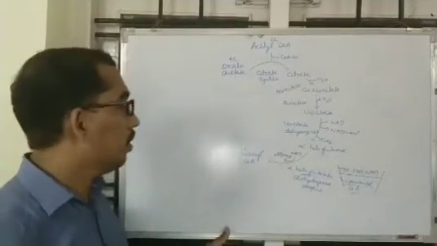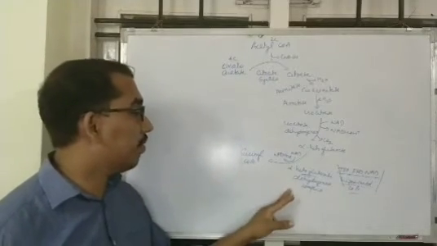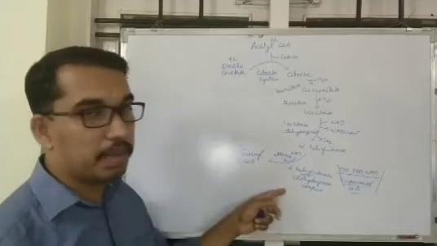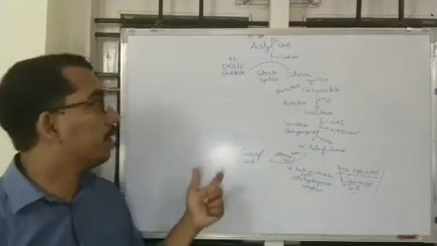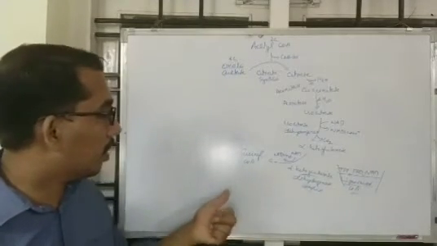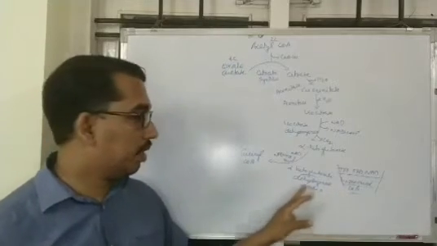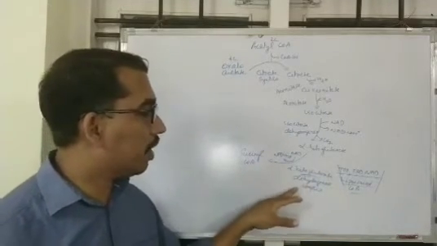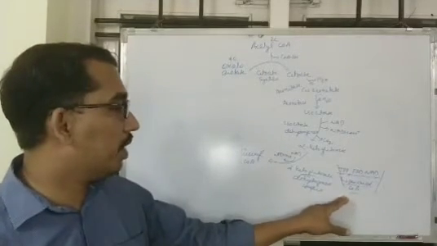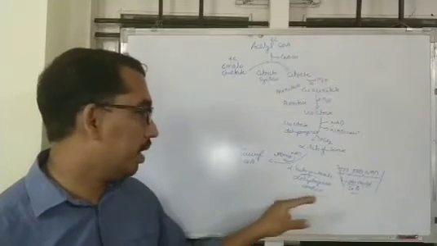The conversion of alpha ketoglutarate to succinyl-CoA requires 5 coenzymes. That is, for the functioning of the alpha ketoglutarate dehydrogenase complex, 5 coenzymes are required. They are thiamine pyrophosphate, FAD, NAD, lipoic acid and coenzyme A.